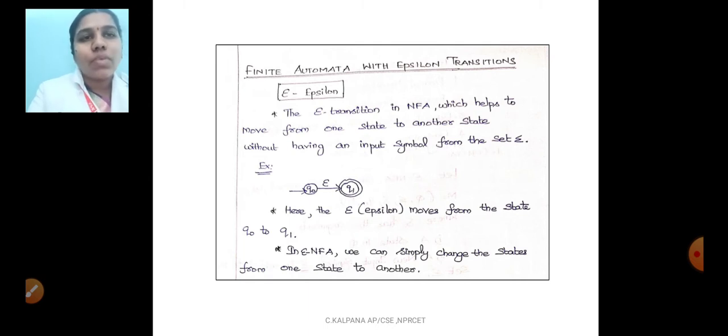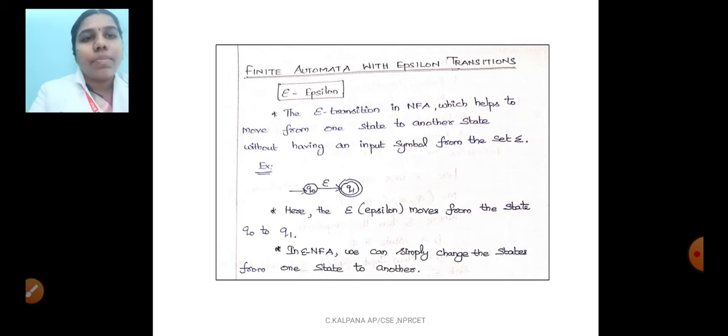It may be zeros and ones, it may be A, B, or it may be any special characters, uppercase or lowercase letters. But in this concept, we can easily transfer from one state to another state without reading the input symbol, with the help of epsilon transition. Epsilon helps to move the state from one state to another without reading the input. So this is the concept.